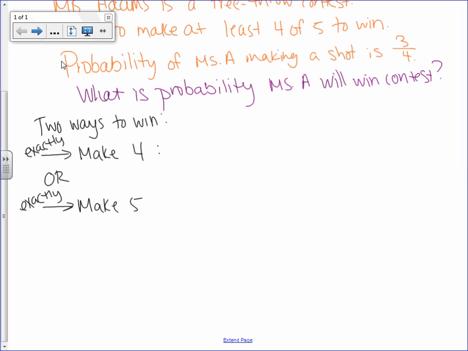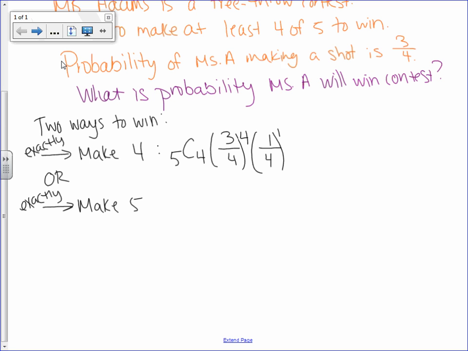Well, let's do the probability for making exactly 4, because we know that out of the 5 shots, I need to somehow make 4 of them. I don't care in which order. The probability that I made it is 3/4, and that's going to happen those 4 times. The probability that I don't make it is going to be what's left over. That's 1/4.